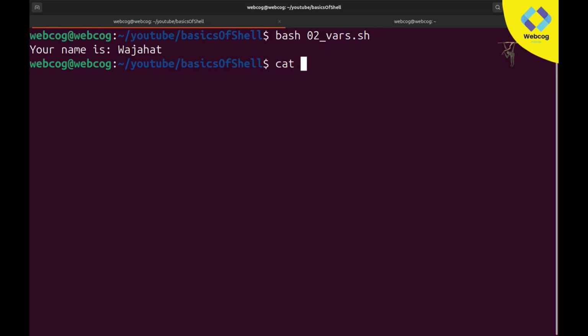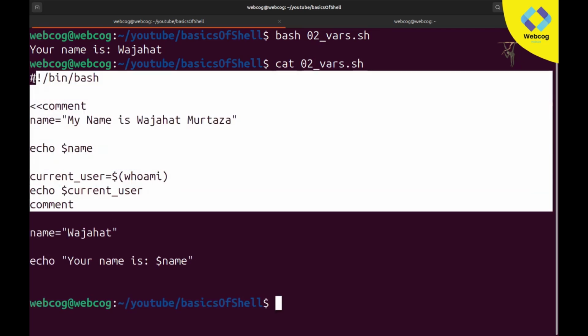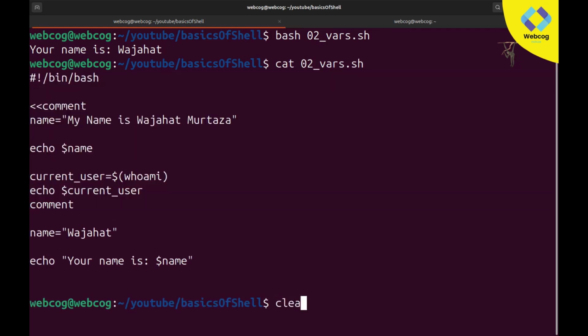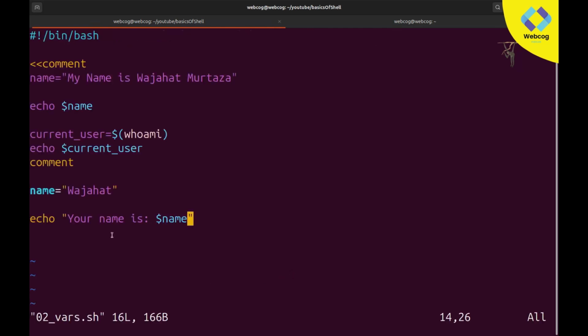You can see cat 02, and we have a lot of code, but we will comment this out, so that's why it's not working. And this is not our main thing. I have some more advancement in this which I want to explain. Here I declare a variable by the name of Wajahat and call it. This is also case sensitive.